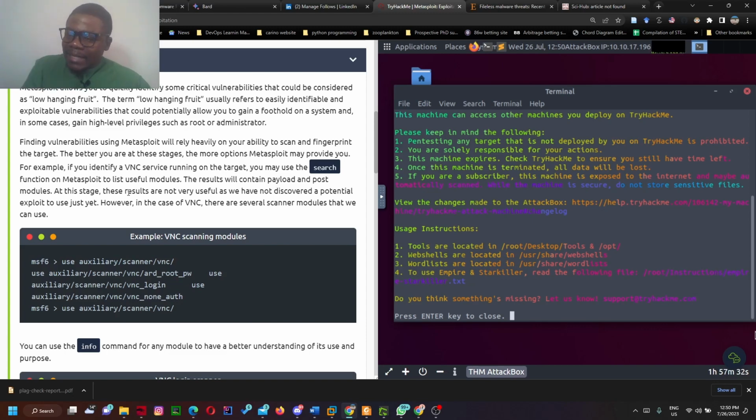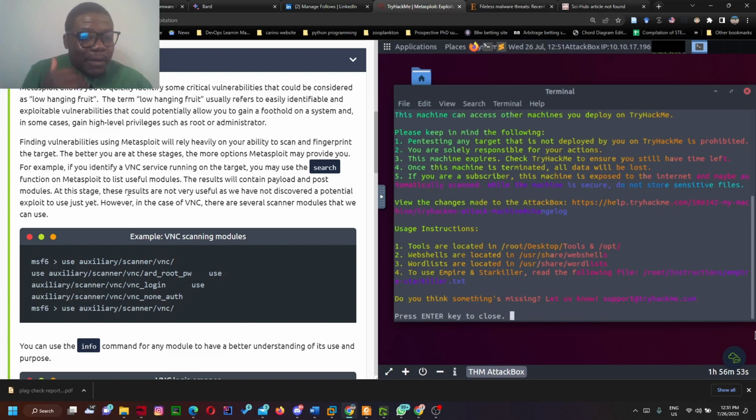And once they get in, they deliver a payload. Payload is the intent of what the attacker wants to do, the operations they want to carry out, like the commands they input to get the resources and everything they want on your system. After that, privileges can be escalated. It depends on the kind of exploit and the payload. Some payloads directly escalate your privilege, while some you have to use post-exploitation modules. Post-exploitation modules are used after you have exploited that particular weakness and delivered your payload; you can now escalate your privileges using post. So that is what it implies.